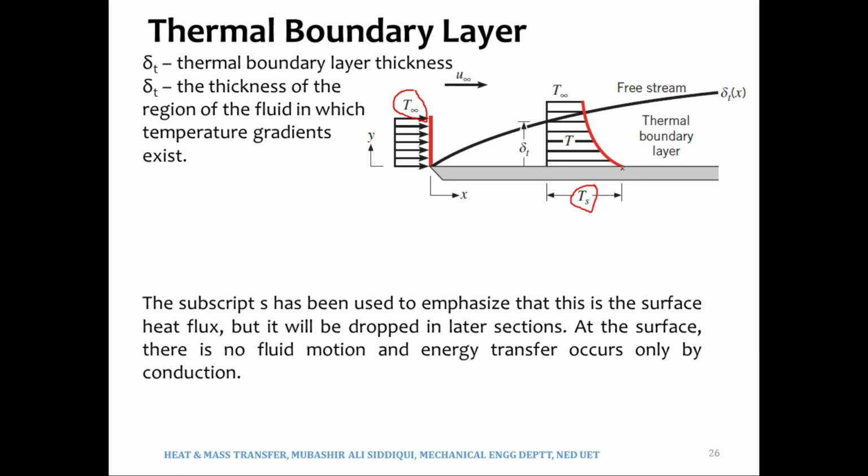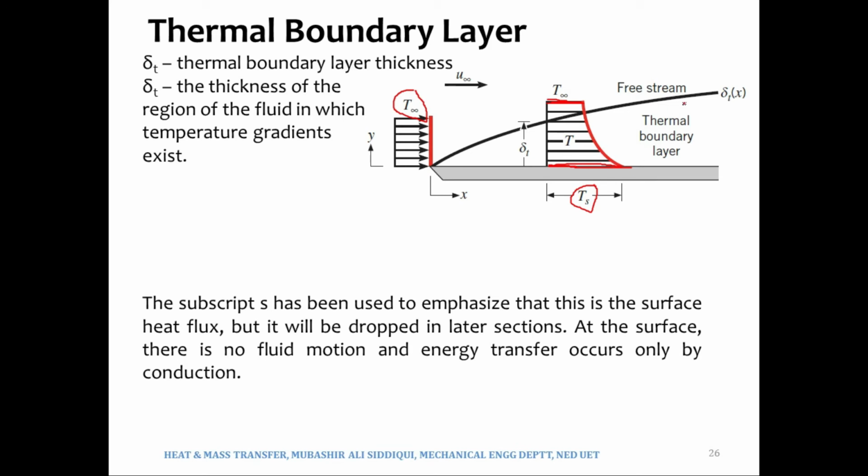So what is happening is that the temperatures are higher over here near the plate, and then the temperature reduces to T infinity, because the length of the line is more in this region, and the length of the line is smaller in this region. It means that T is decreasing from a higher value to a lower value. It means that Ts is greater than T infinity, and the fluid is getting heated up.